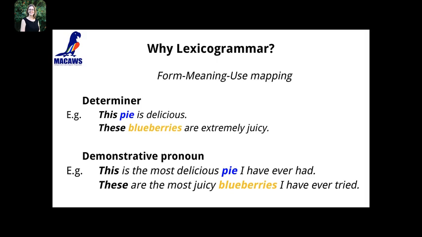As the Longman grammar explains, there is a strong parallel between types of determiners and pronouns. Pronouns lack the referential content provided by a noun head. In the examples in the bottom, we can see that the determiner is not directly succeeded by the noun pie, or these is not succeeded by the noun blueberries. Therefore, the use of this and these as pronouns depends much more on context for their interpretation than when they are used as determiners.